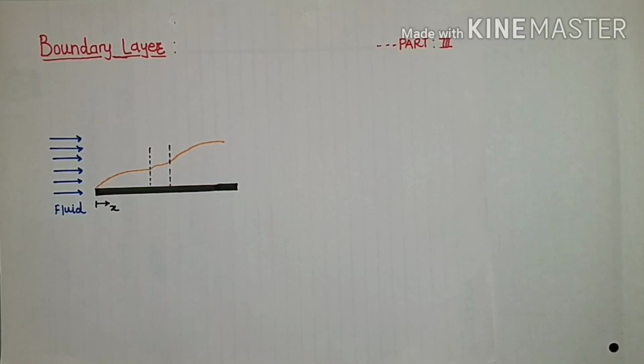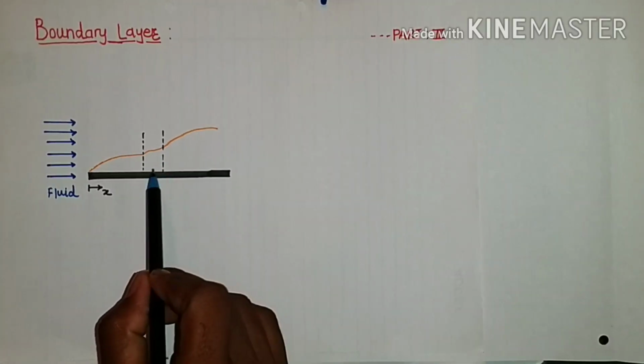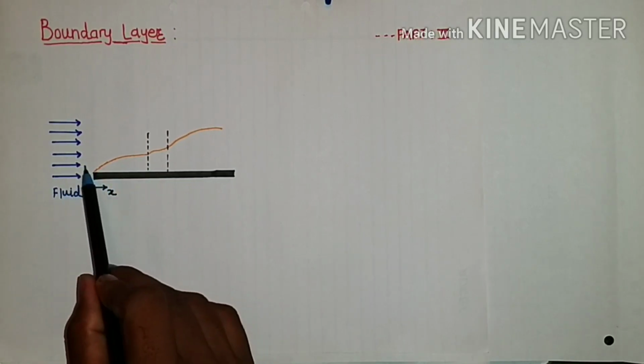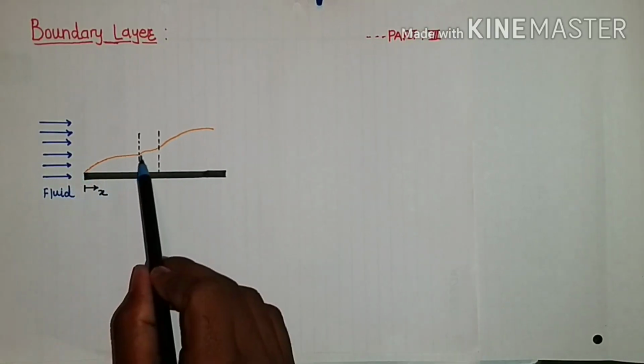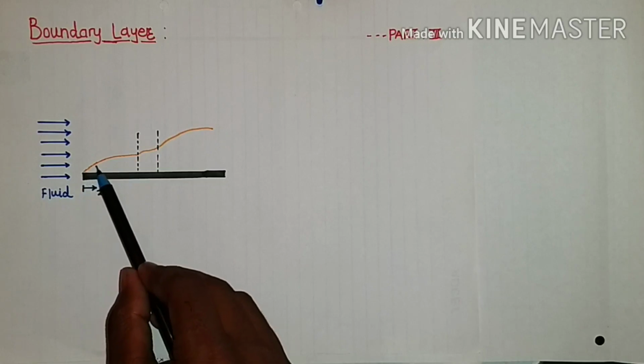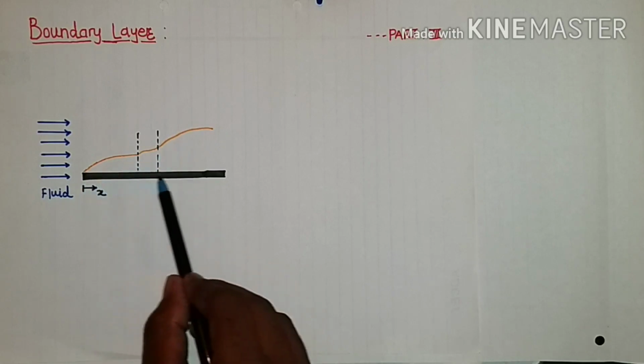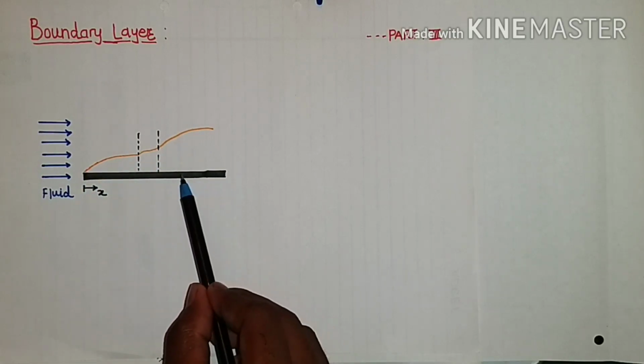Hello engineers. Today we are going to discuss the laminar, transition and turbulent regions of the boundary layer. When an object is moving through a fluid, a boundary layer is created around it. The nature of the boundary layer changes as it passes over the solid boundary.